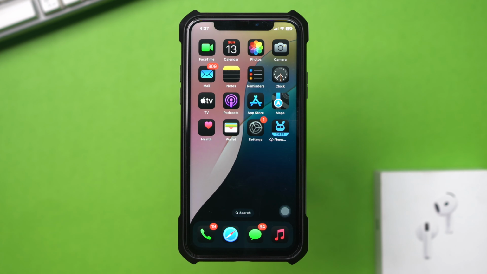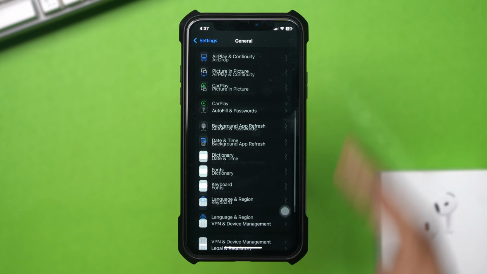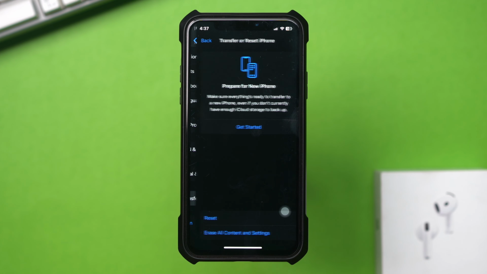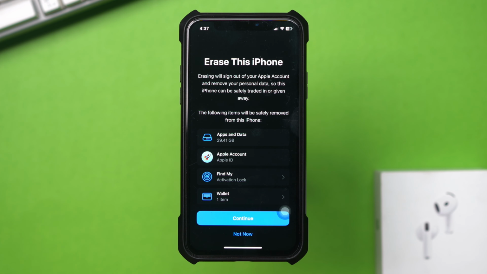Now restore your iPhone. Open Settings. Tap General. Scroll down and tap Transfer or Reset iPhone. Tap Erase all content and settings. Confirm the reset. Ensure you have a backup before doing this.